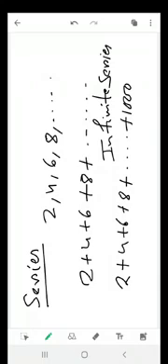Okay, so the main difference between sequence and series is that series is the summation of some numbers, and sequence is the arrangement of some numbers.